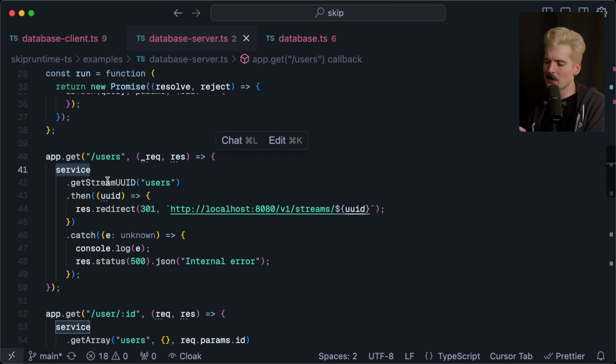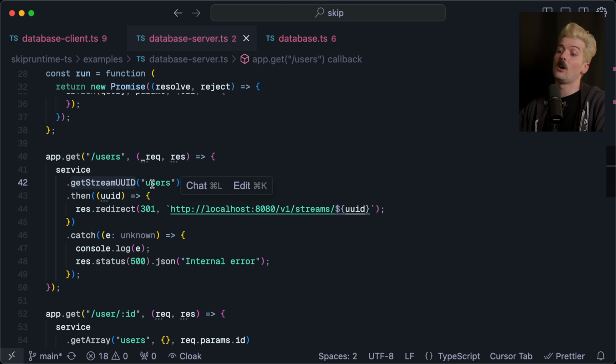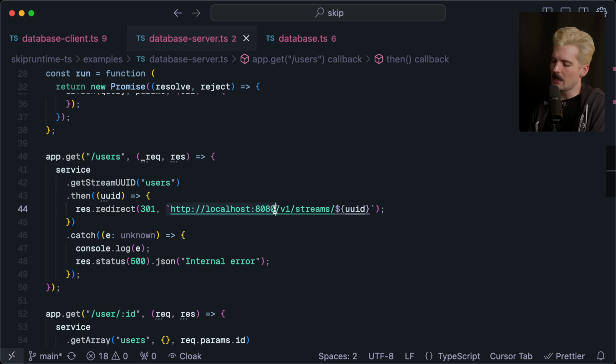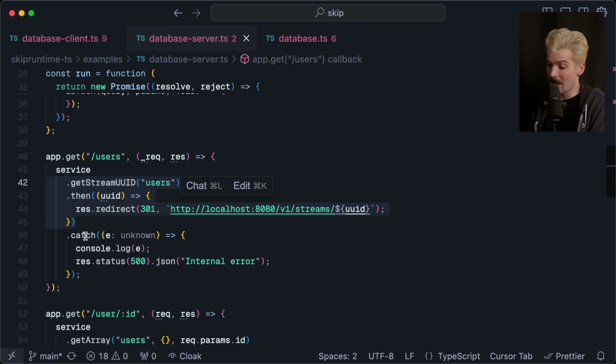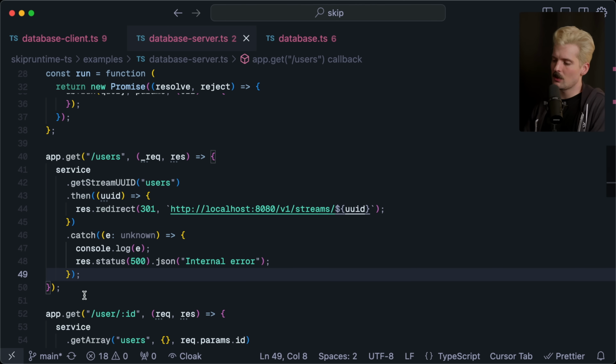So we tell the Skip service that we want the users collection, which there's just one users collection for all the users from the database. That might not be the one you want to expose to users, but in this case it is. So we get the UUID for users, and we redirect the user's request to localhost 8080/v1/streams/this UUID. By doing this redirect, the user gets sent to the thing that streams all of the user data.